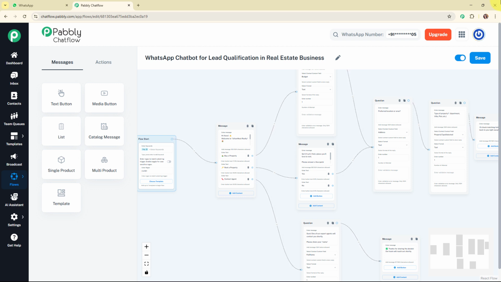By using a WhatsApp chatbot for lead qualification, I can instantly respond to every inquiry, ask the right questions like budget, preferred location and the property type, and automatically collect the answers. This helps me identify high quality leads faster, keep potential clients engaged and focus my time on those who are more likely to close the deal.